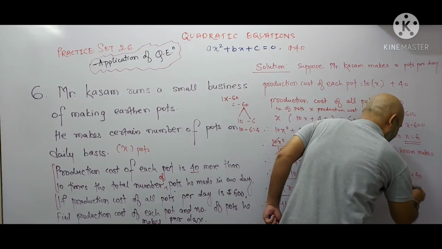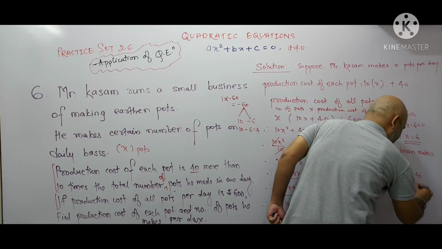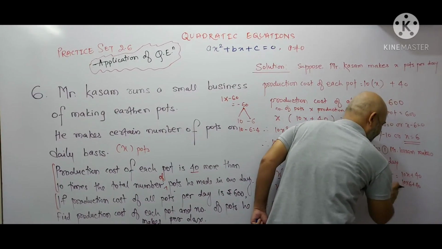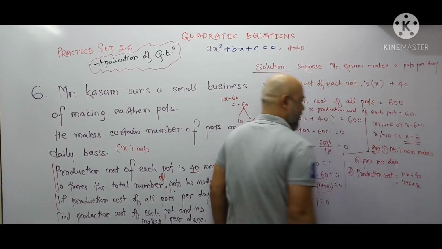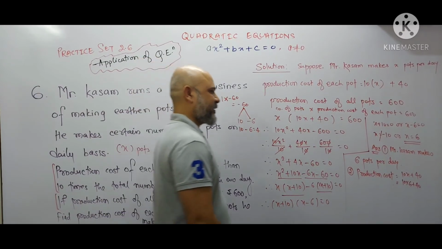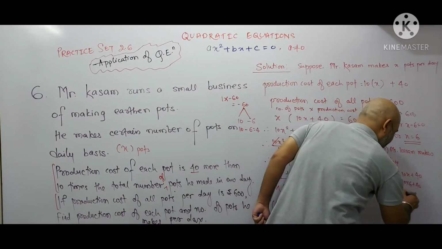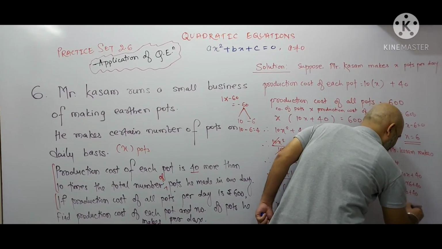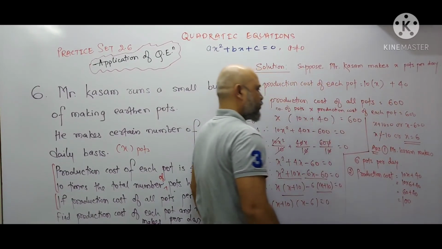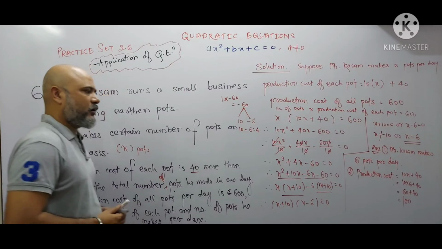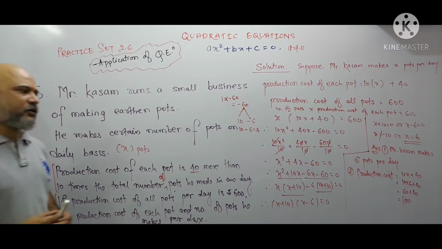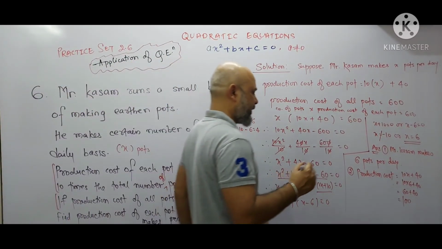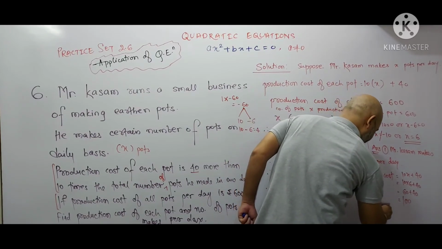So you will get 10 multiplied by 6 plus 40. Value of x is 6. So you will get 60 plus 40, and this is equal to 100. So production cost of each pot is rupees 100.